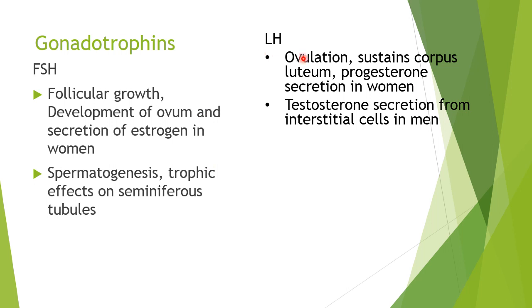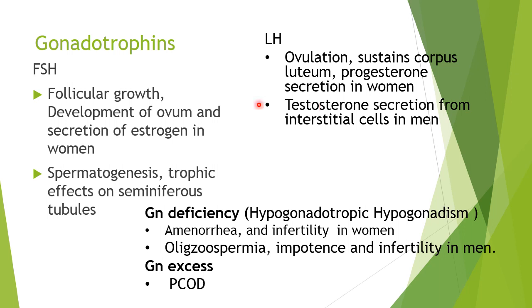The luteinizing hormone causes ovulation during the LH surge of the menstrual cycle, and the corpus luteum thus formed is sustained, and the release of progesterone is stimulated by luteinizing hormone. Testosterone secretion from the interstitial cells in males is stimulated by luteinizing hormone.